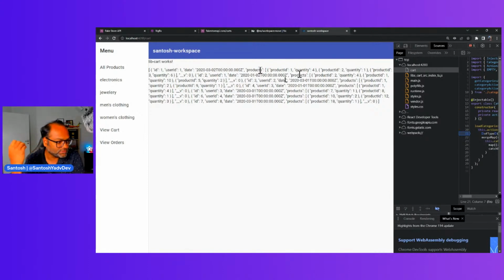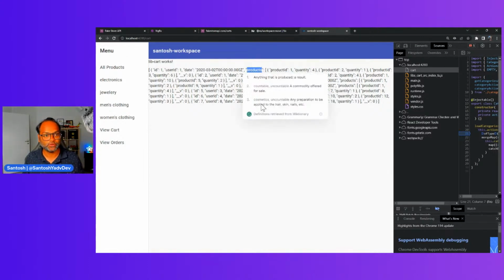The next thing is to bind this cart information by calling with this product ID. So if you have some ideas, just throw those ideas on Twitter or LinkedIn, and we can implement the same. Tomorrow I won't be there, as I have some event at the Google Office here, so I won't be able to make it home by the time I generally stream. So I'll skip tomorrow's stream, and we'll meet again on Friday. So you have one day. If you are joining again, just think about how we can handle this, where we need to get all the information about this product ID and update the store for each product. Remember, this products is an array, so we are going to have multiple products.